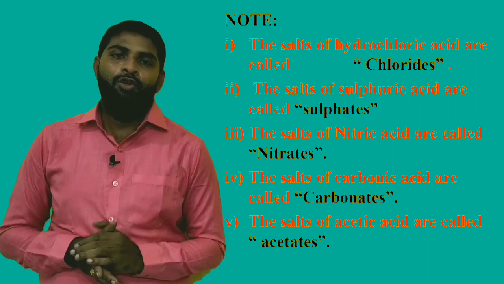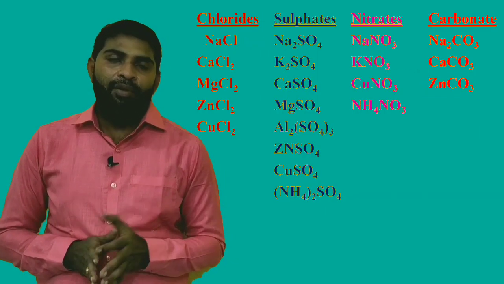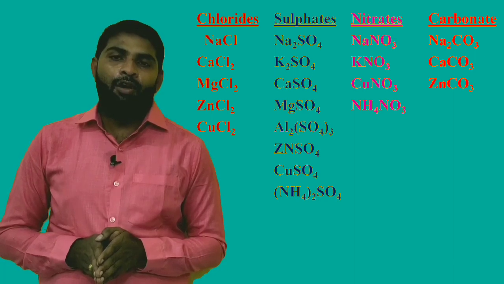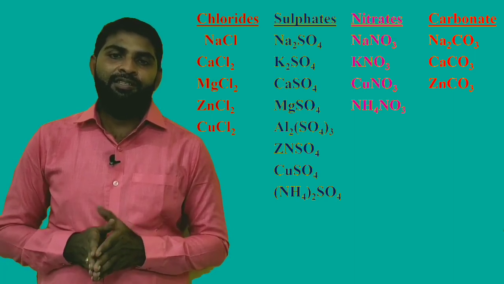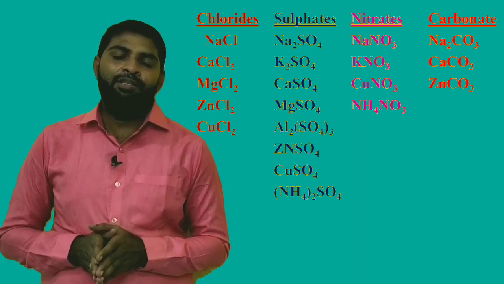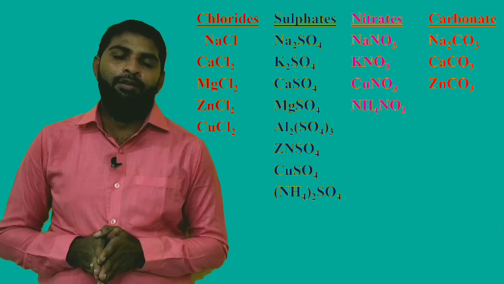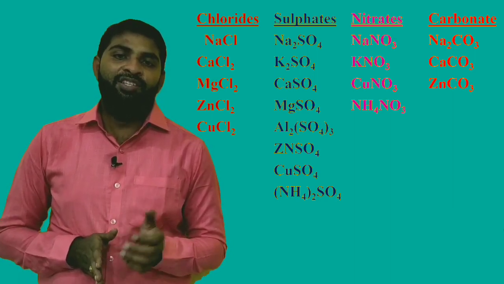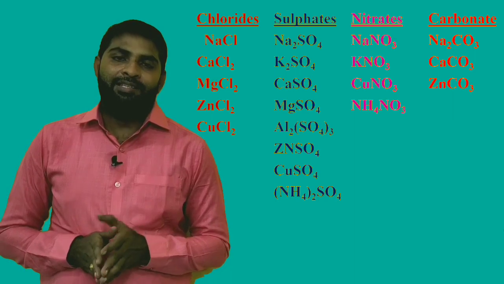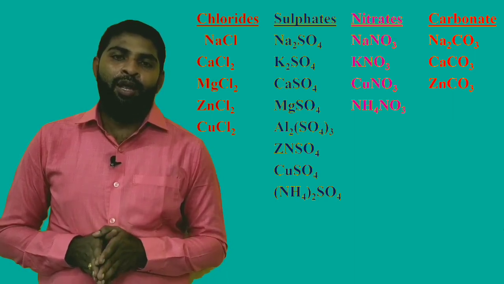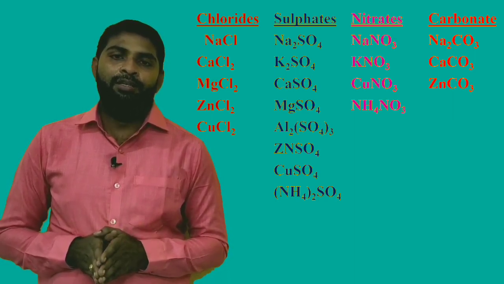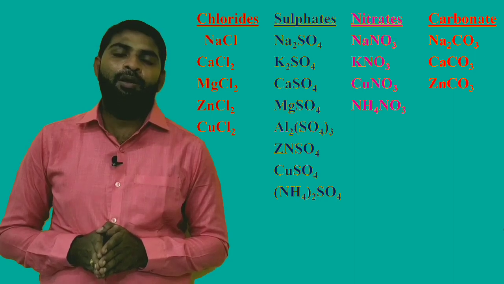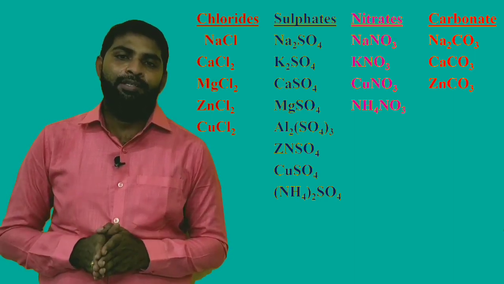For example, chlorides, sulfates, nitrates, carbonates, acetates, these are the salts. Chlorides, for example, sodium chloride, which is derived from HCl, an acid, and calcium chloride, magnesium chloride, zinc chloride, copper chloride, these are all chlorides.